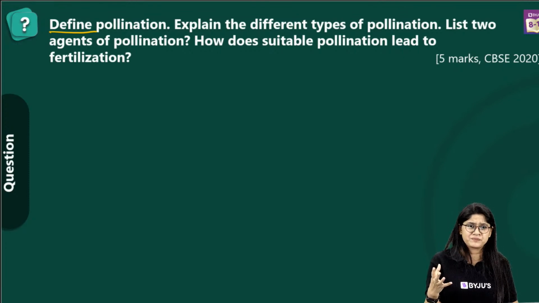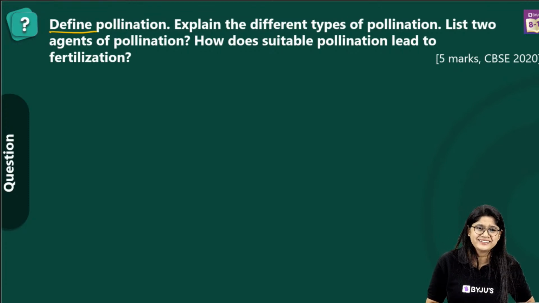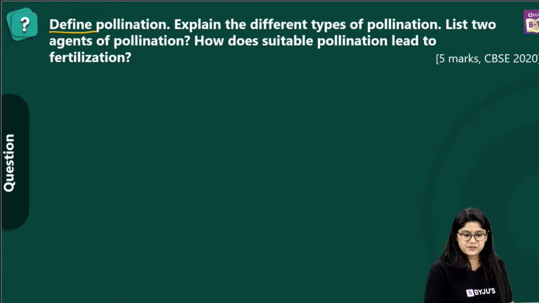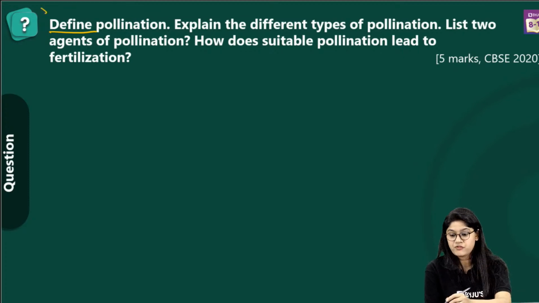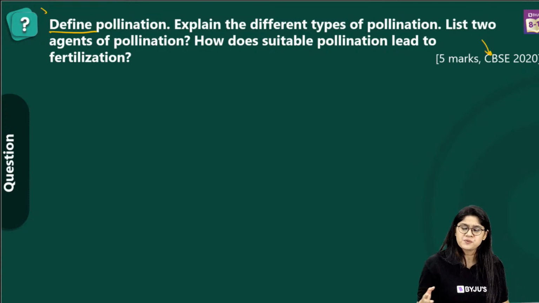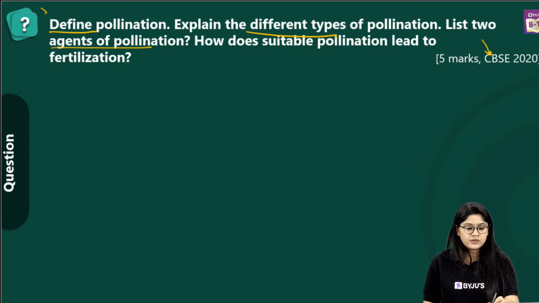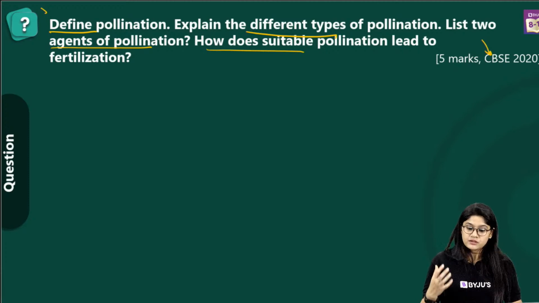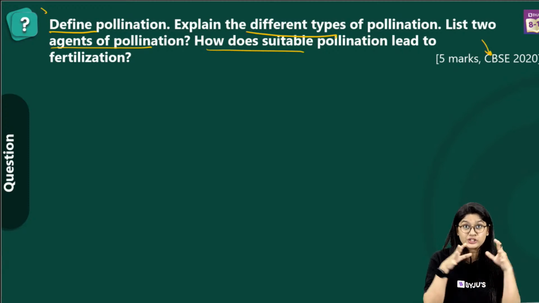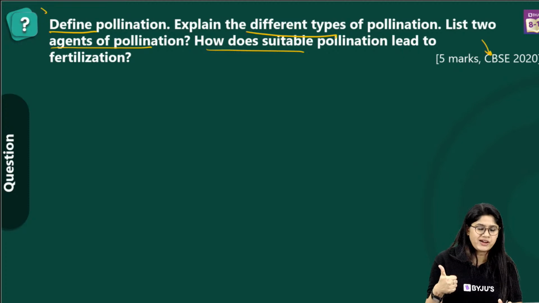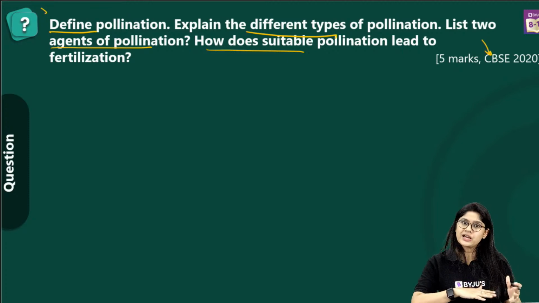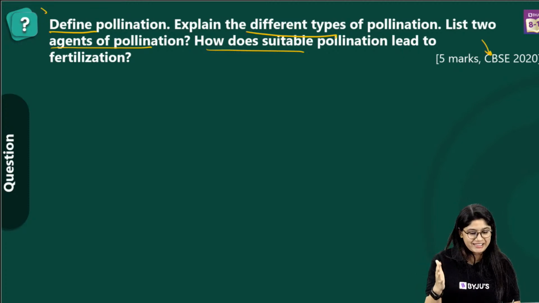What is pollination? Very good, Kashif. Yes, Suhani. Anjana and Archana. Yes. The question is a 5 marks question which came in the CBSE 2020, right? We have to define the pollination process, then explain the different types of pollination and list 2 agents of pollination. How does suitable pollination lead to fertilization? So if you look at this question, it has 4 important parts. Define pollination, explain the different types, 2 types. We have to give the 2 agents, and then how the pollination actually leads to the fertilization.